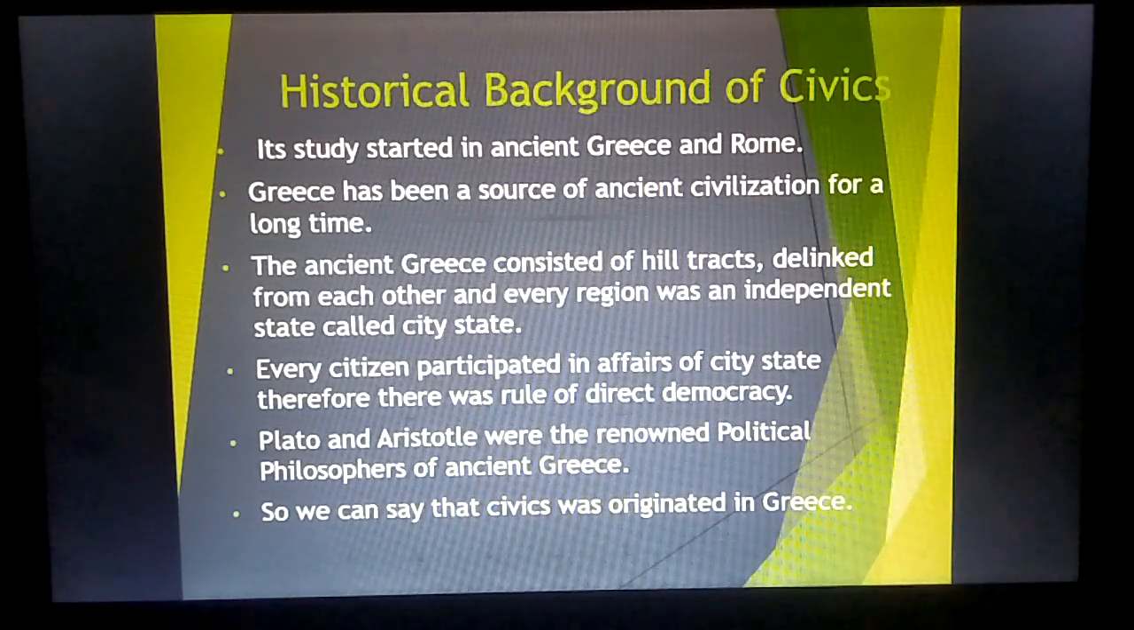In ancient Greece, there were many philosophers and thinkers, political philosophers and thinkers. Among them, Plato and Aristotle were the renowned political philosophers of ancient Greece. So we can say that civics originated in Greece. This term is related to the city-state, which was developed and originated in Greece. That is why we can say that this term originated in Greece.